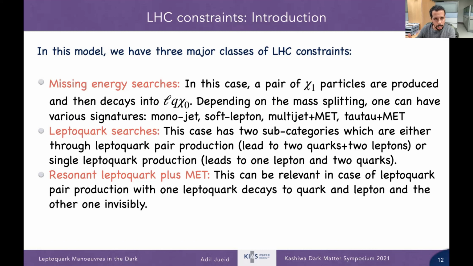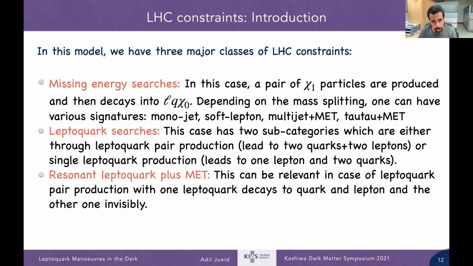Actually 3 categories of searches. We have the missing energy searches. Basically, these stem from the pair production of the partners, and then we have 3-body decay to dark matter plus either a hard or soft object. So that leads to monojet, soft lepton, multi-jet, tau plus MET, and so on. Then we have leptoquark searches. So this is either single leptoquark production or leptoquark pair production, and we have different final state signatures.